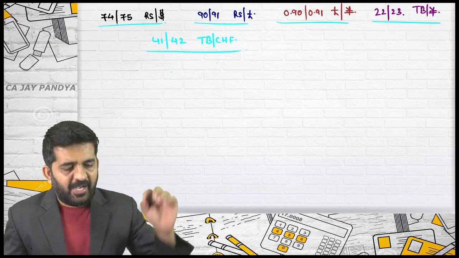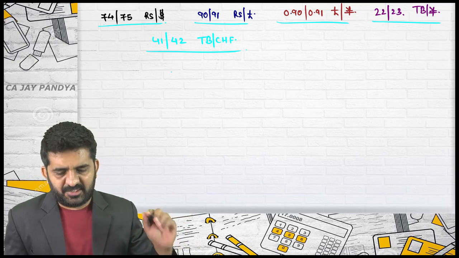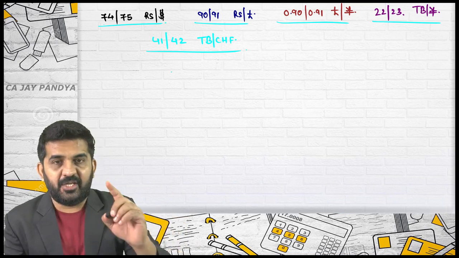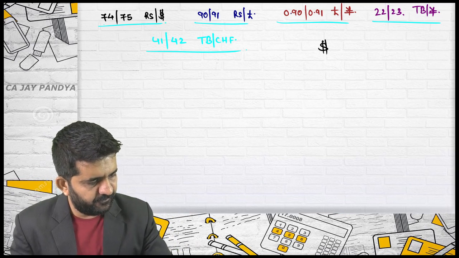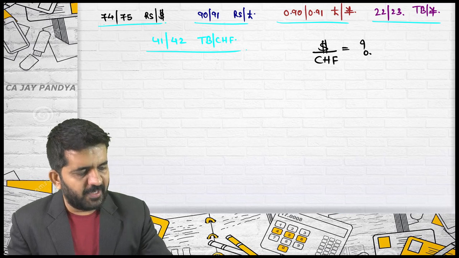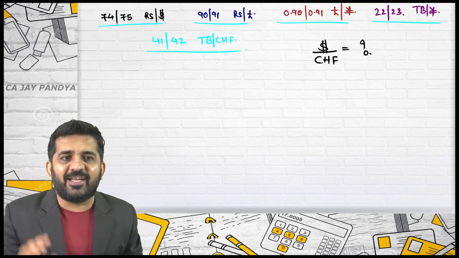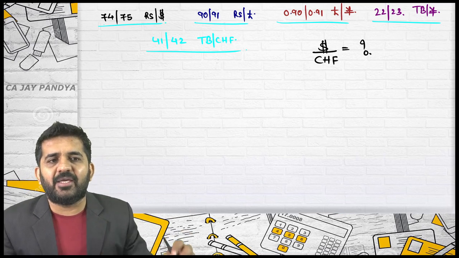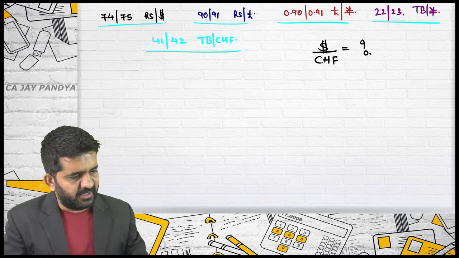Start. I want the rate of dollar per CHF. This is my question. See how fast I am going. I am just seeing the rate, and I will tick mark it if I need to do its reciprocal.